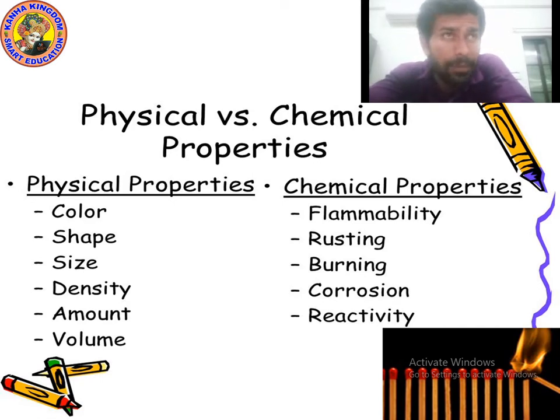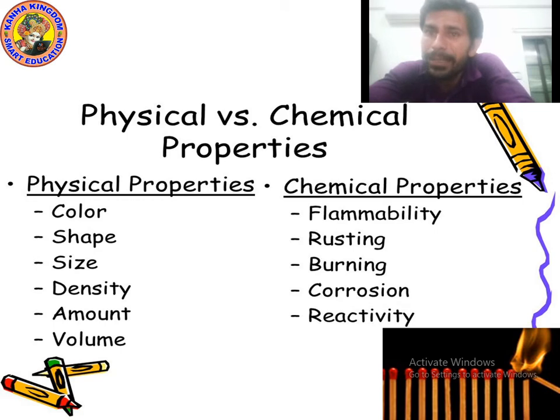Density is equal to mass by volume. It doesn't matter how much mass is present. Mass means how heavy or light an object is, but density always depends on volume, because when volume increases, density decreases, and when density increases, volume decreases. Color, shape, size, density, amount, volume, you already know. Volume means length into breadth into height. That is the mathematical formula. We get volume when we multiply length, breadth and height.